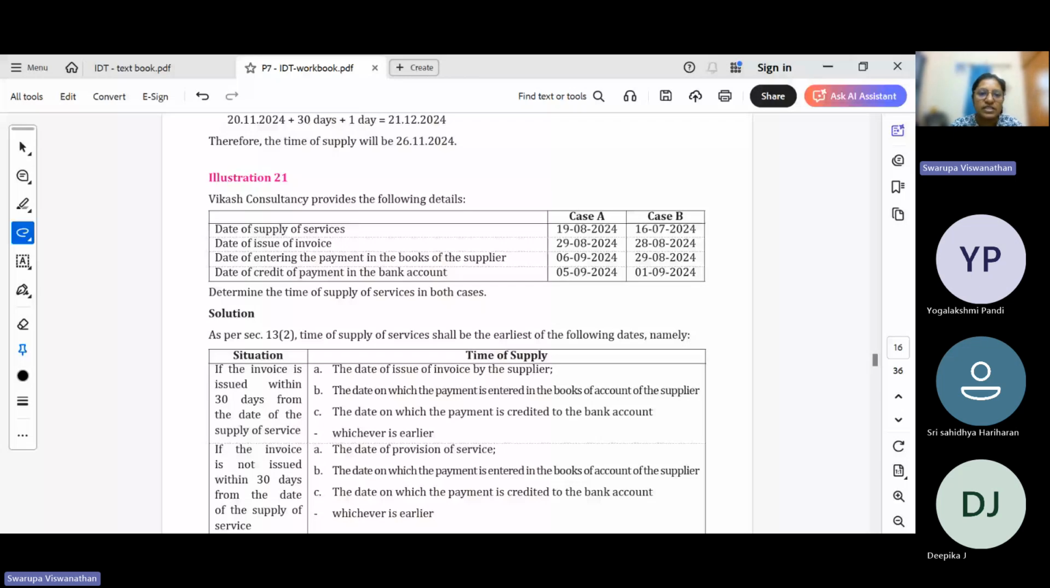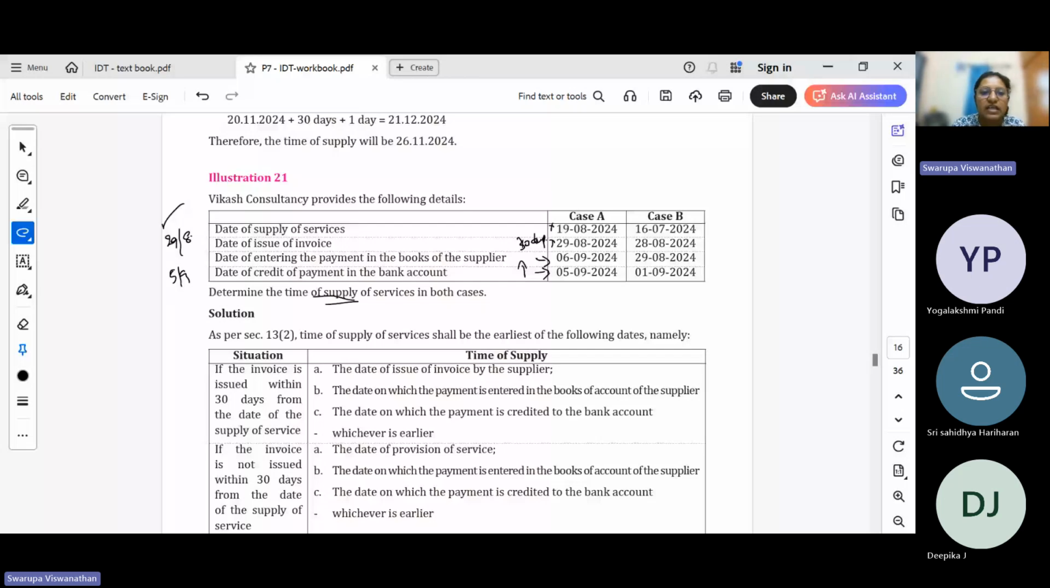In case 1, you can see the supply of service is on 19/8/2024. Invoice is issued within 30 days. Date of entering the payment in the books is 6/9. The date of credit is 5/9. Earlier of these two is 5/9. So payment date is 5/9 and the invoice date is 29/8. So what will be the time of supply? The earlier of these two, 29/8.